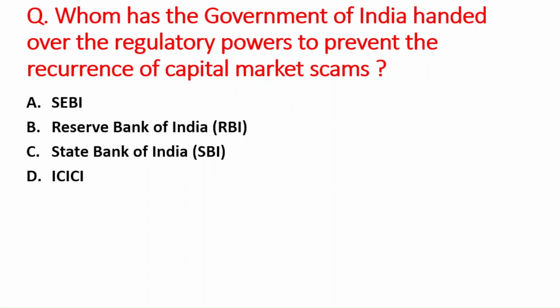Next question is, whom has the Government of India handed over the regulatory powers to prevent the recurrence of capital market scams? A option is SEBI, B is Reserve Bank of India, C option is State Bank of India, and D option is ICICI Bank. The right answer is option A, that is SEBI, Securities and Exchange Board of India.